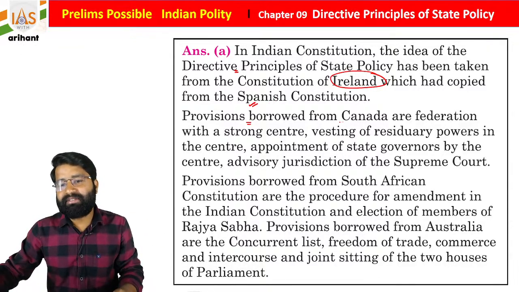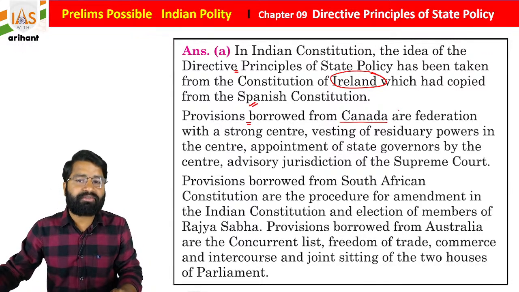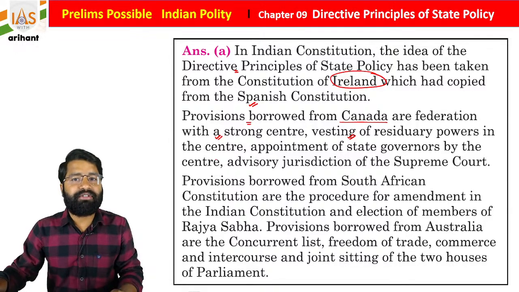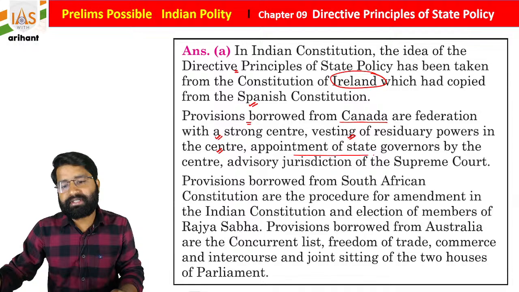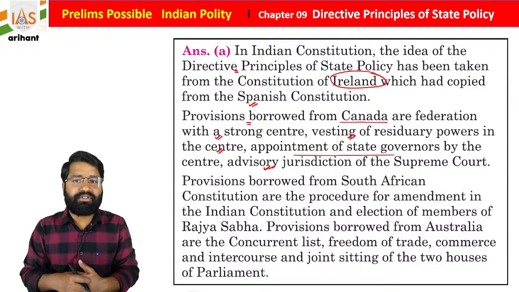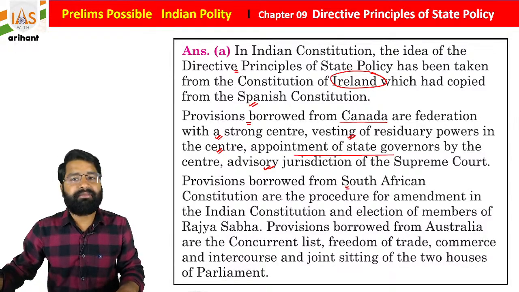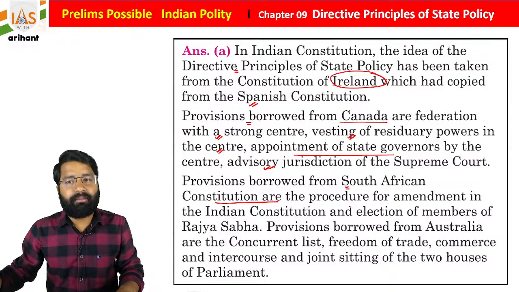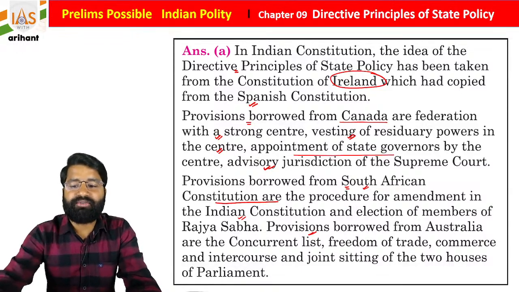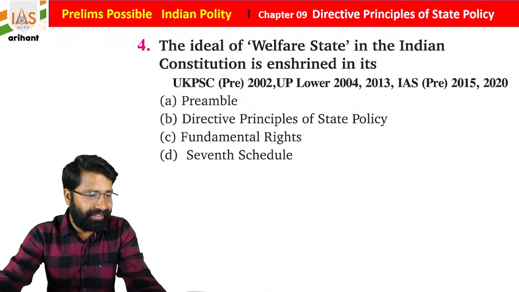From Canada we borrowed lots of provisions like federation with a strong center, vesting of residuary power in the center, appointment of state governors by the center, and advisory jurisdiction of the Supreme Court. We derive the constitutional amendment procedure from South Africa, as well as election of members of Rajya Sabha. Provisions borrowed from Australia are the concurrent list, freedom of trade, commerce and intercourse, and joint sitting of the two houses. We already discussed this in the question itself.